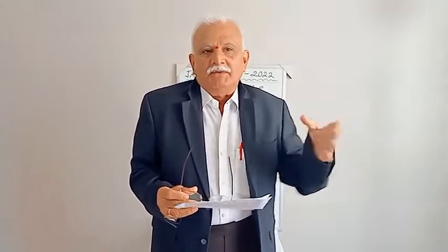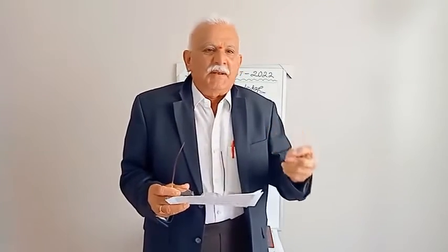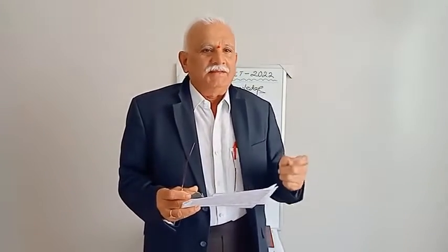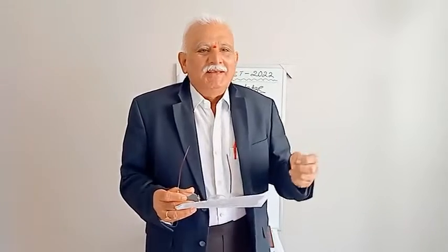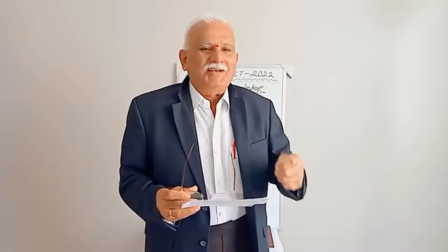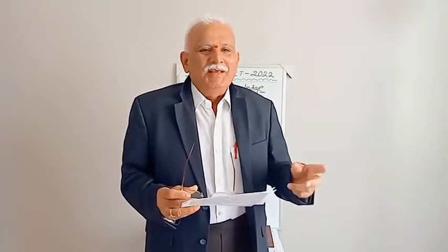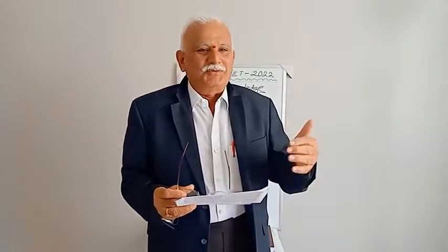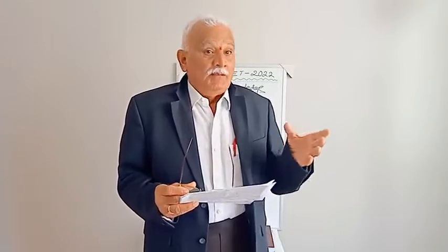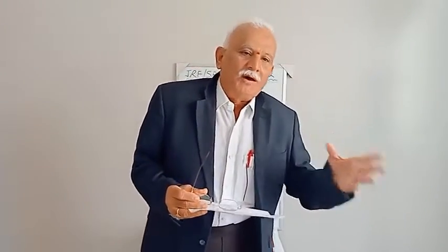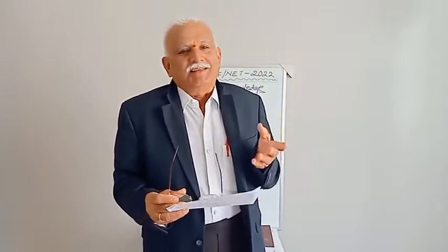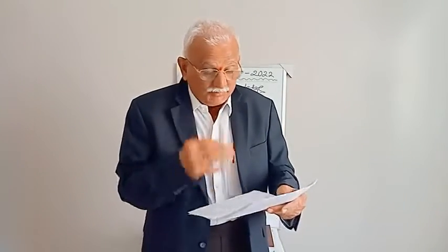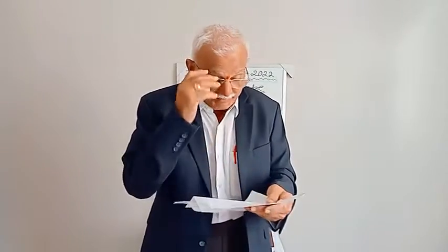If the assertion statement is explained thoroughly and completely by the reason, then you have to tick A. If the reasoning is not appropriate, then you have to tick B. If assertion is correct and reasoning is incorrect, you have to tick C. And if assertion is false and reasoning is correct, you have to tick D. The questions would be like this. Now, a few more questions we try to understand in this class.